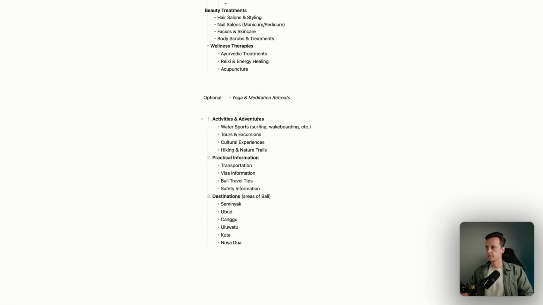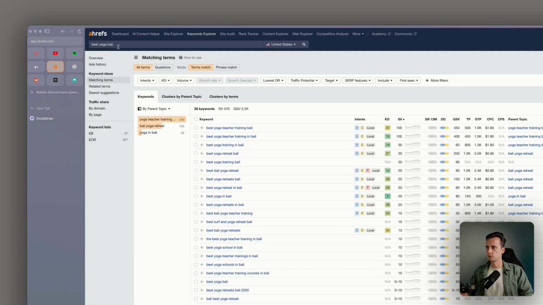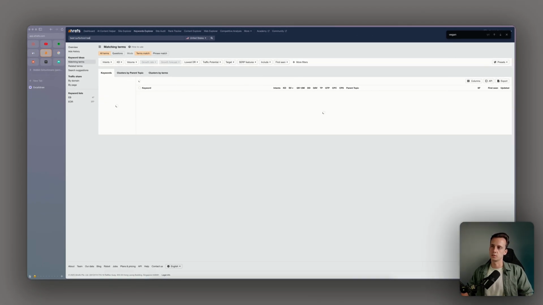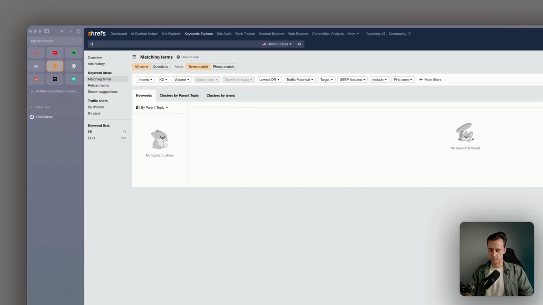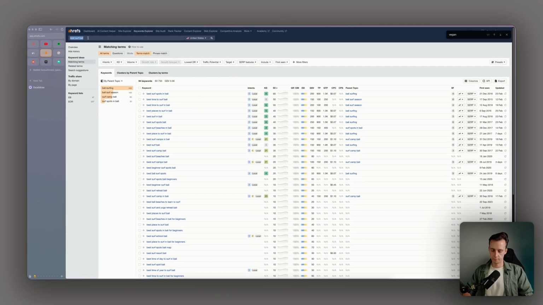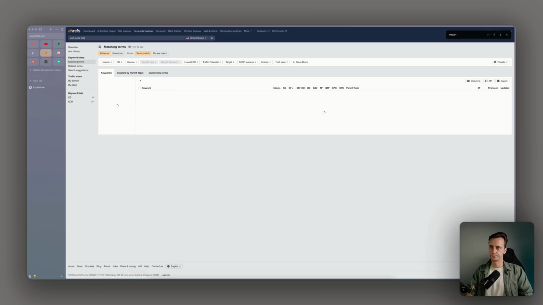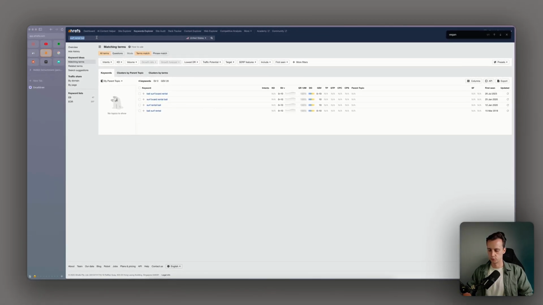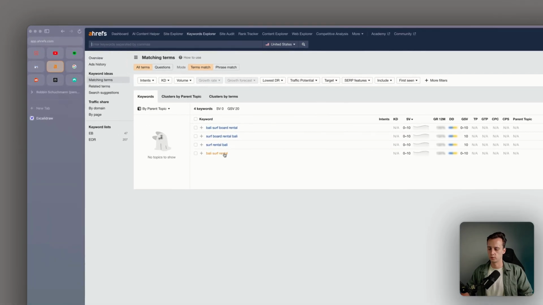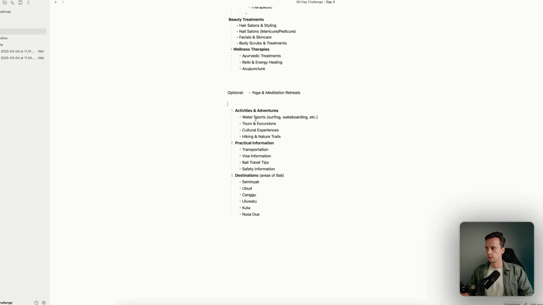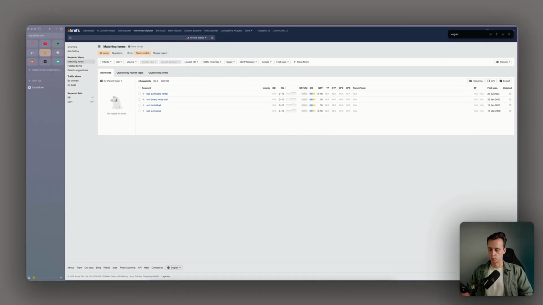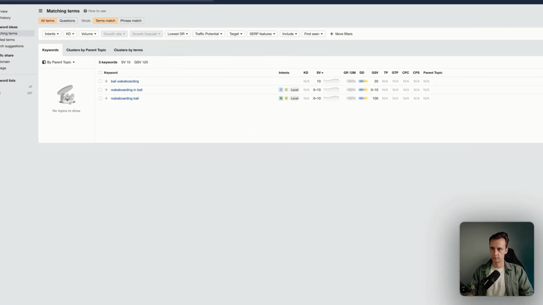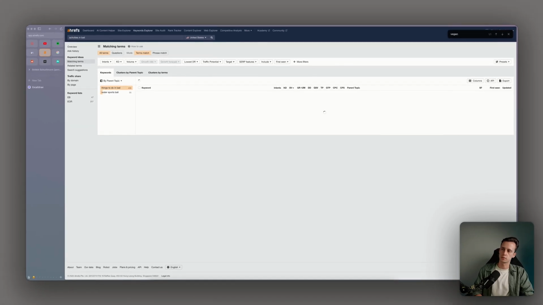Okay, so for activities and adventures, let's see, surfing, well, best surf school Bali. We can recommend surf schools, right? Best surf Bali, surf spots, maybe surf rental Bali, surfboard rental. Okay, search volumes are low. I don't think this is accurate because I assume that many people rent from their accommodation. Okay, wakeboarding Bali, there's a wakeboard park. Maybe activities in Bali, maybe it just comes up with a list.